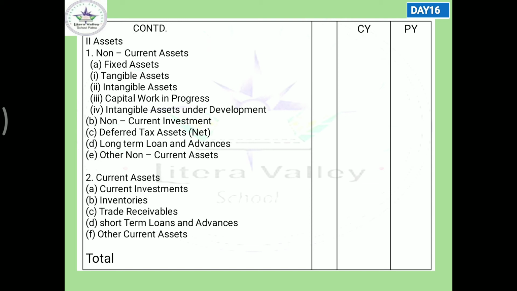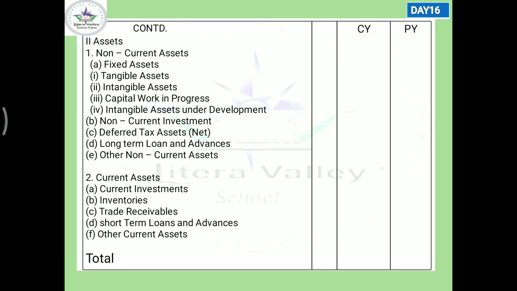If you focus on this, a 12-month operating cycle has been taken here, as in the last slide on current liabilities and non-current liabilities.